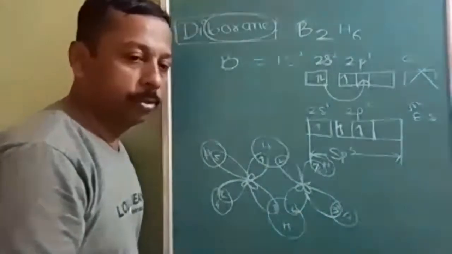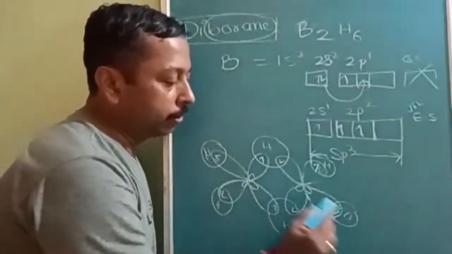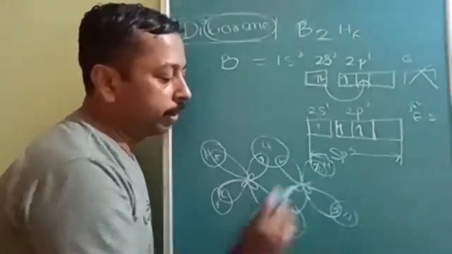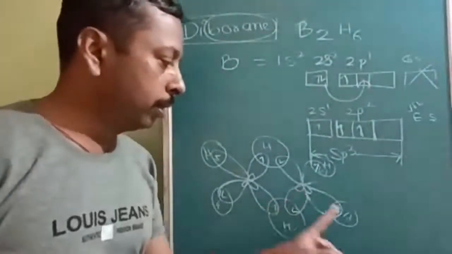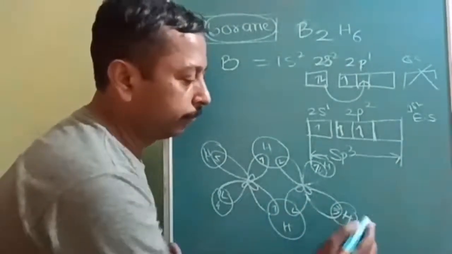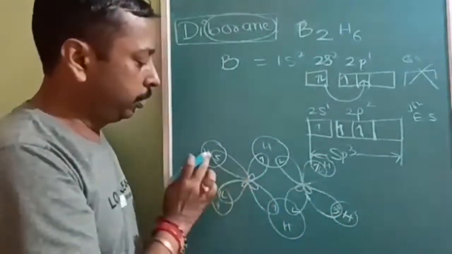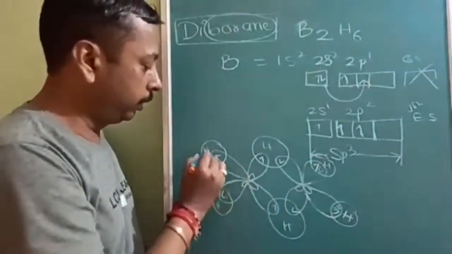Is that understood? After this you can see there are 2 electrons and 2 atoms combined together: one boron, one hydrogen.